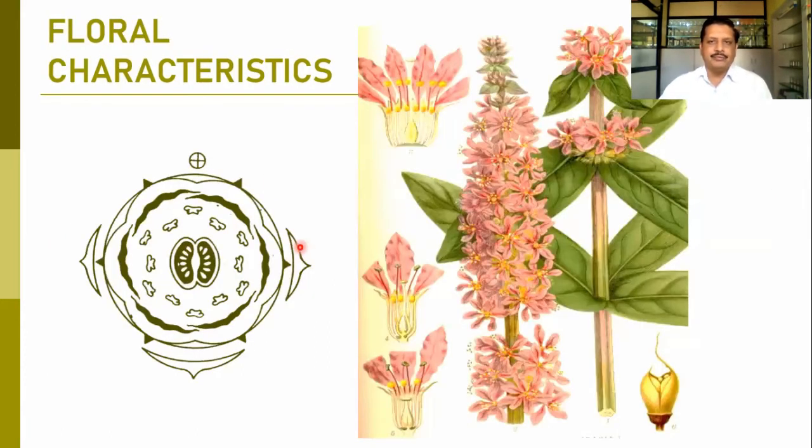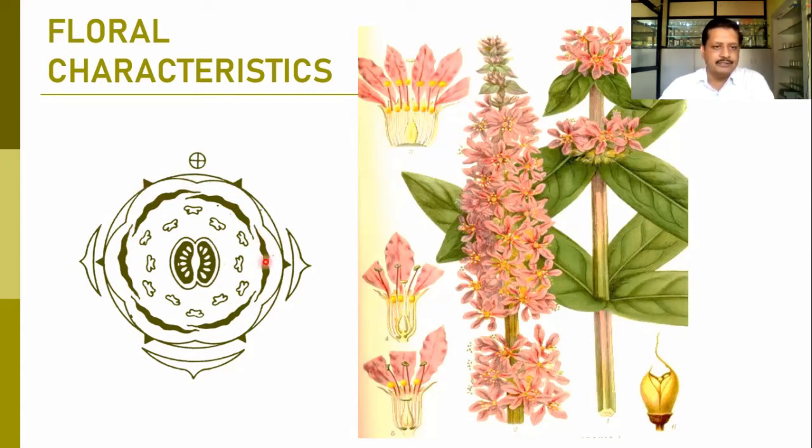So the floral diagram of this family, here you can observe that easily. This is the sign of the mother axis, and this plus sign in the circle shows that the flower is actinomorphic. This one is particularly a bract. These two are the bracteoles. These are the calyx members, and they are slightly connate to one another, having the valvate type of aestivation. And this particular joint shows the presence of apicalyx-like structures.